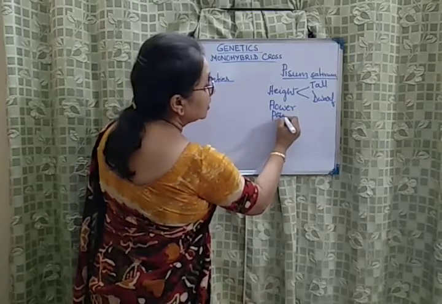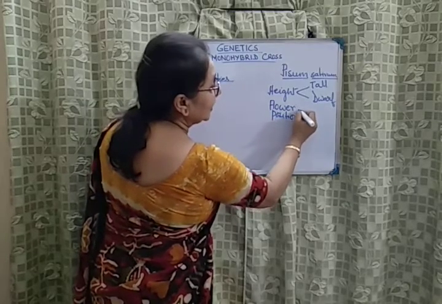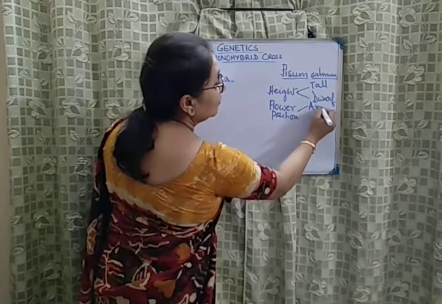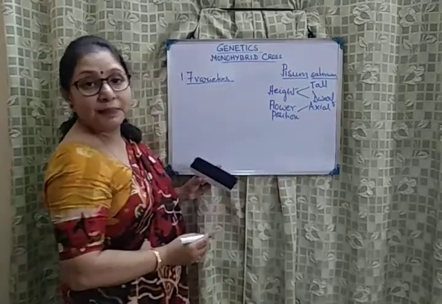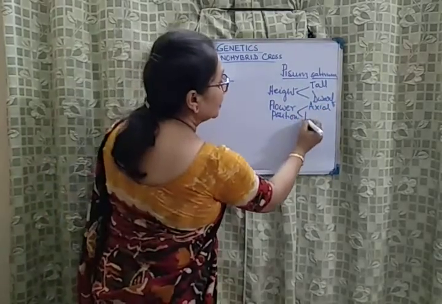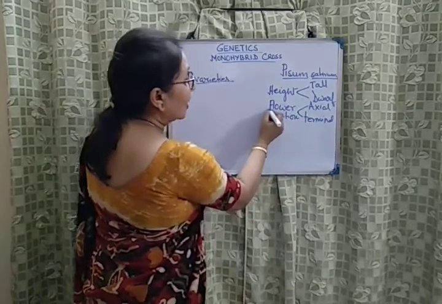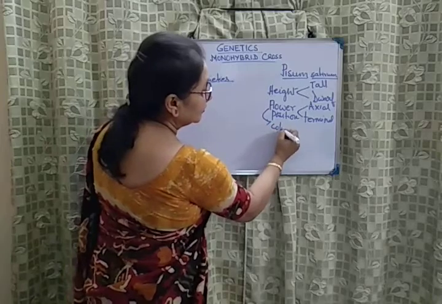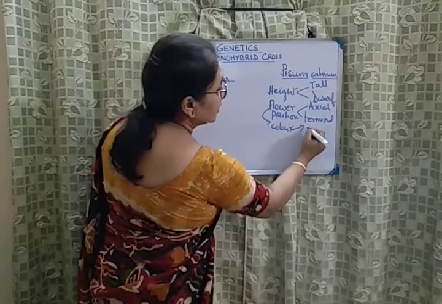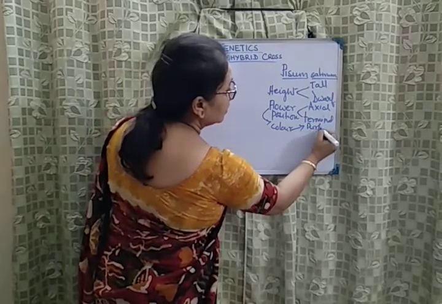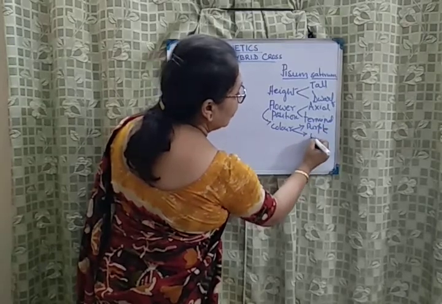Other characters that he considered were position of the flower. Some flowers were axial in nature. Some flowers grew at the tip of the plant. These were terminal. Flower color: some were purple, some were white.